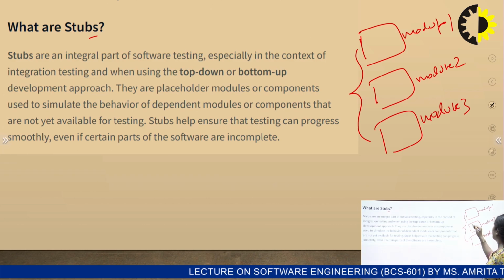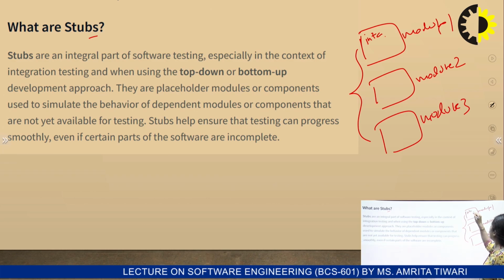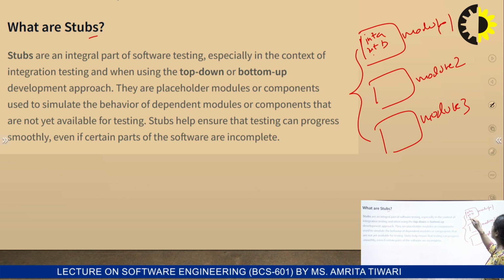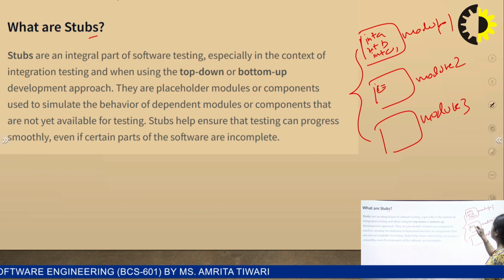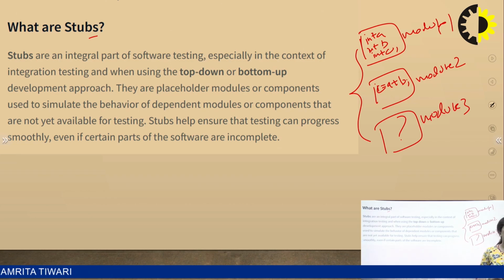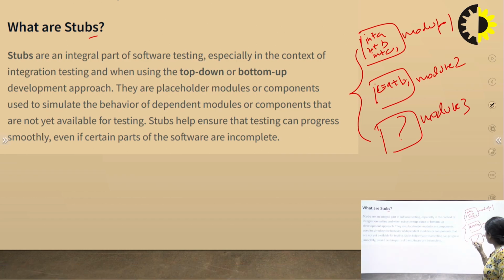Now if we have int A and int B and int C, and we are doing C is equal to A plus B, and we don't have module 3. So here what will we do? If a product or a module is not completed, then to test the integration, we use a stub or driver.